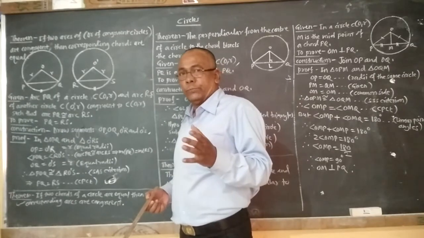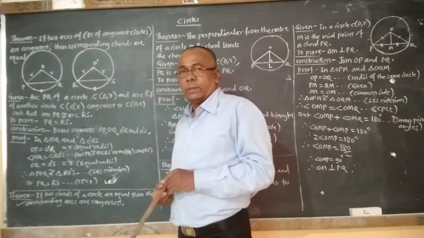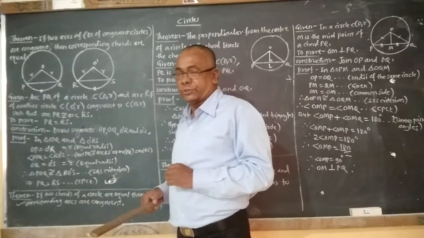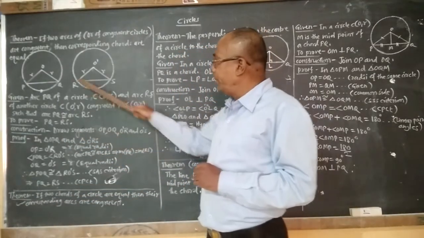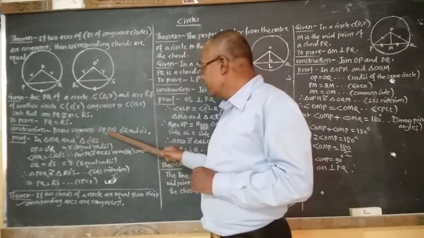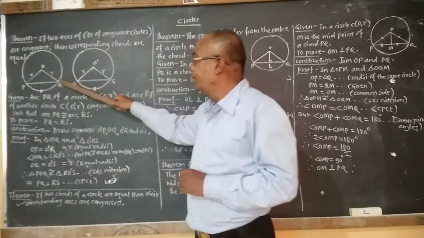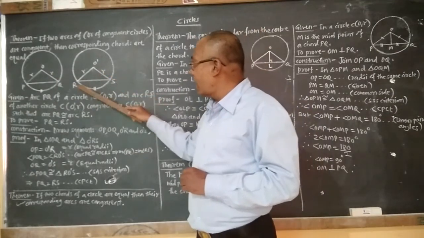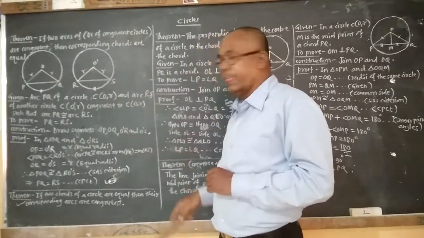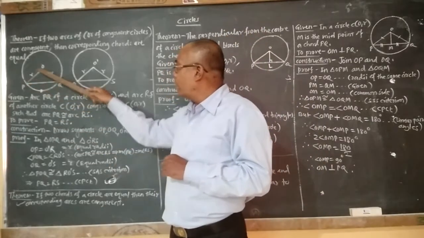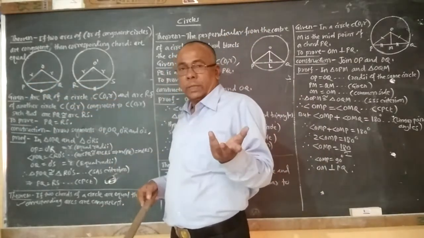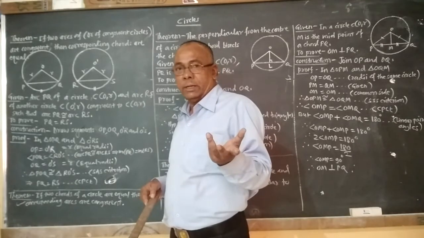To prove this theorem, we have to make some constructions, that is, draw segment OP, segment OQ, then O dash R and O dash S. We know that OP and OQ are the radii of the same circle.